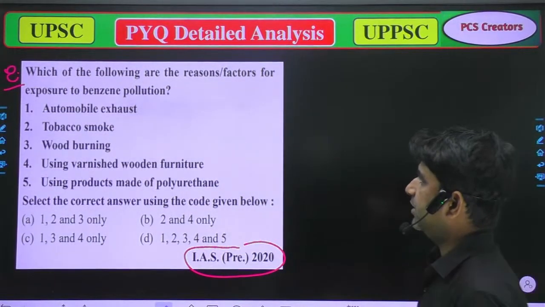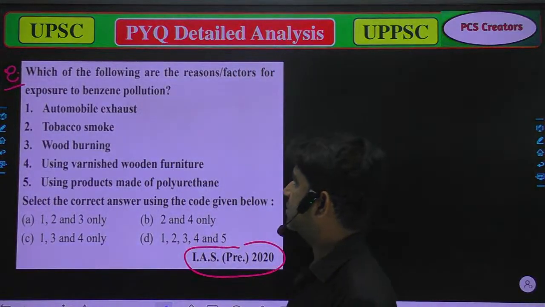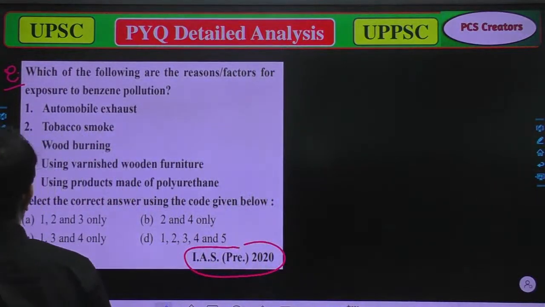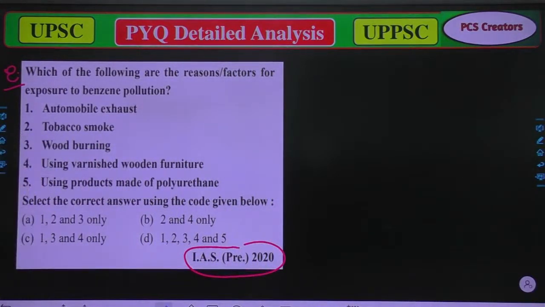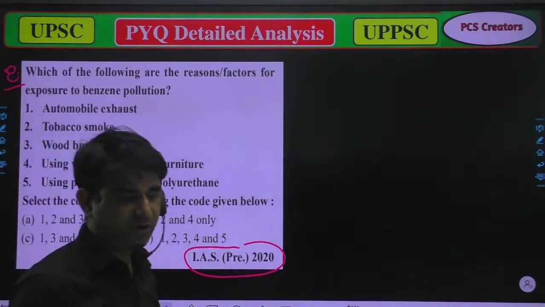And we have automobile exhaust, tobacco smoke, wood burning, using varnished wooden furniture, and using products made by polyurethane. So this time every option is correct, means 1, 2, 3, 4 all are correct.